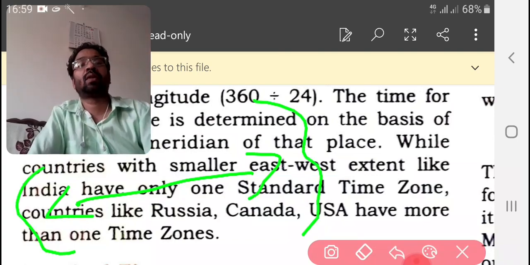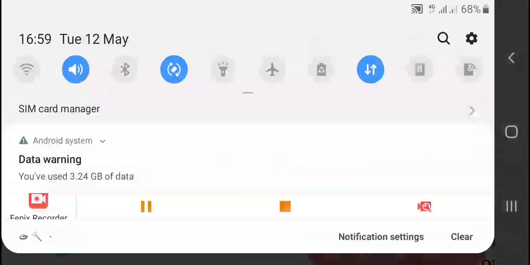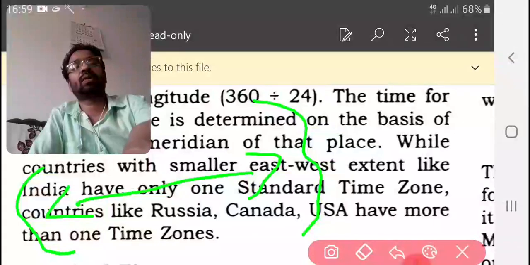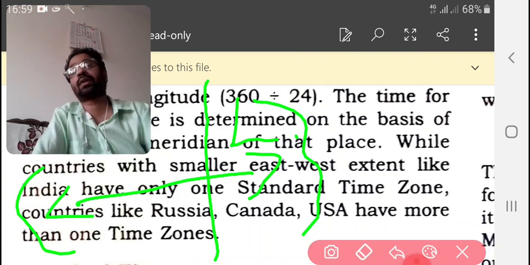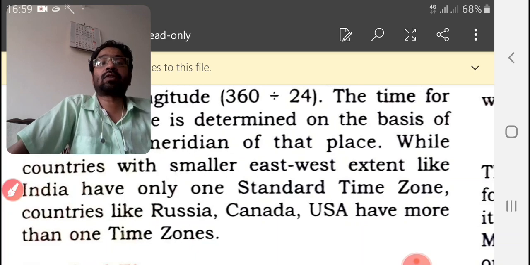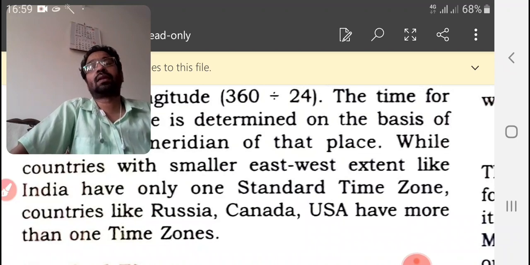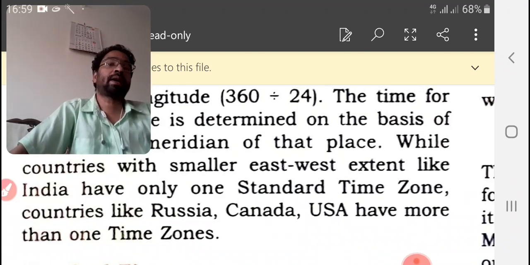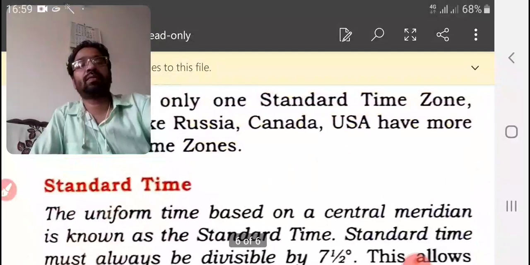Countries like Russia, Canada and USA have more than one time zone. Our country's extension is north to south, not east to west, so we have only one time zone.